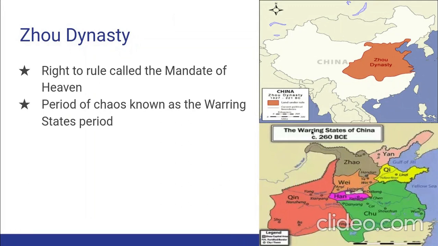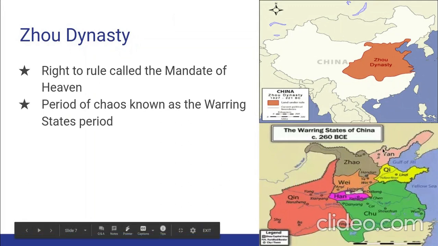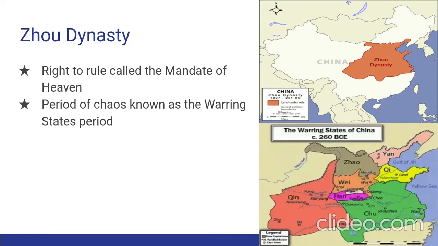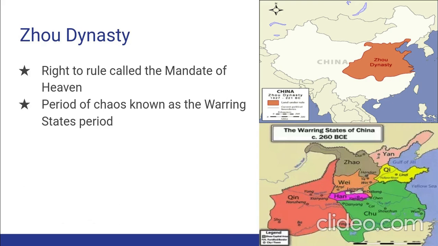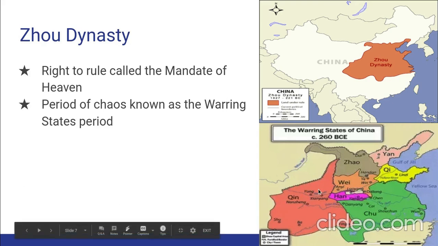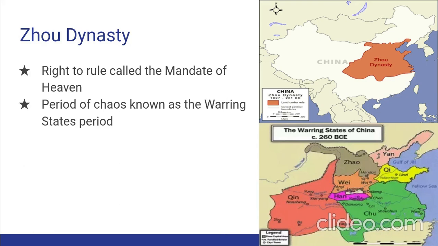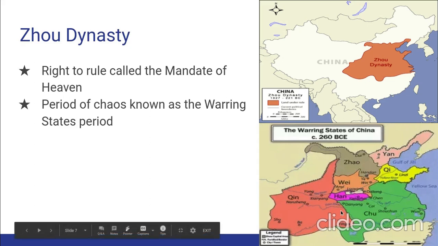Okay, so if you look at the map at the bottom of the page, you see how the Zhou Dynasty is cut into 1, 2, 3, 4, 5, 6, 7, 8 different states. Each state was ruled by a warlord. A warlord was a military ruler of these small states. These states were constantly fighting for land and power. That's why it's called the Warring States of China.